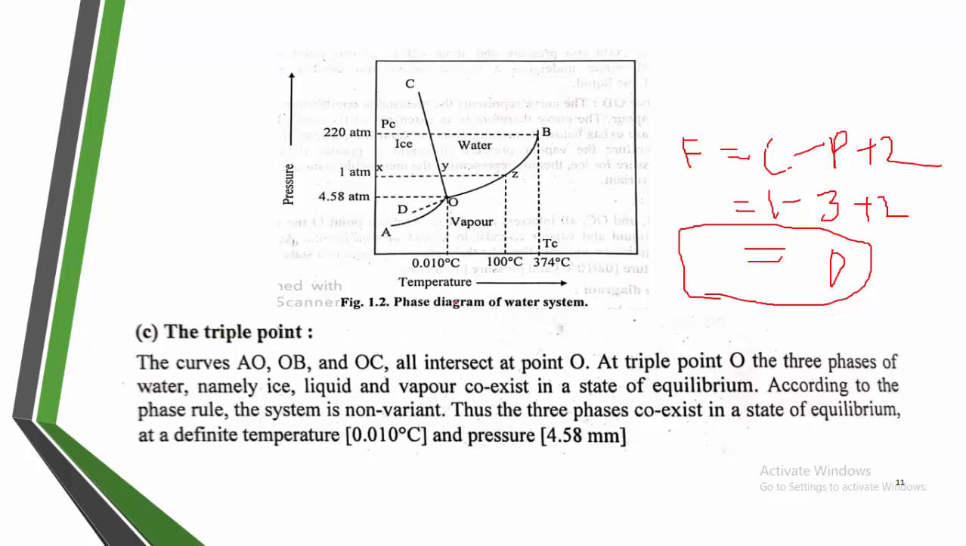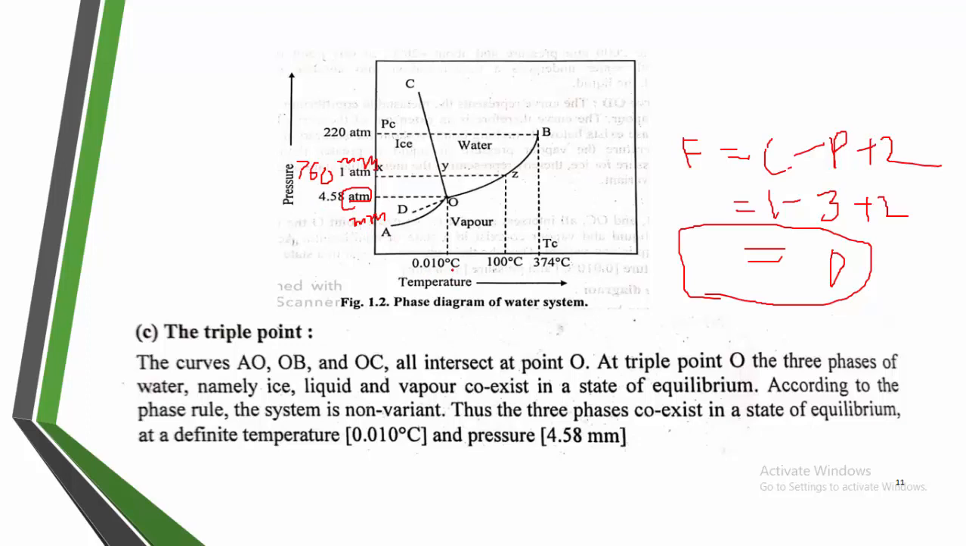Are you getting my point? Here this point is 4.58 mm. So this is not atm, this is mm. Sorry, this is not atm. Try to understand this. One atmosphere pressure is nothing but 760 mmHg. This 4.58 mm is not atmosphere, it is in mm. Sorry, here 4.58 mm corresponds to 0.010 degrees Celsius.